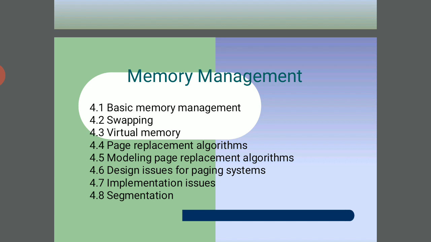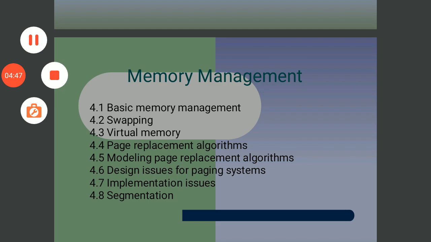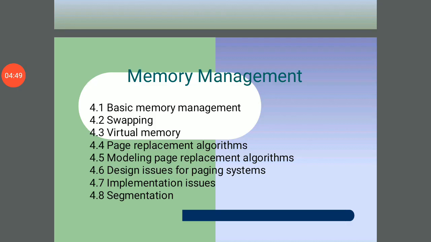The generalization of the fixed partition scheme is used in MVT, which means multiprogramming with a variable number of tasks. The operating system keeps track of which parts of the memory are available and which are occupied. This is done with the help of a table maintained by the operating system.